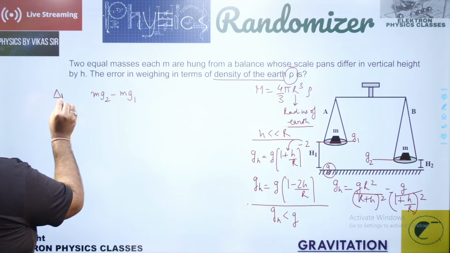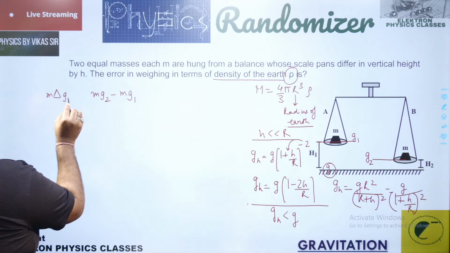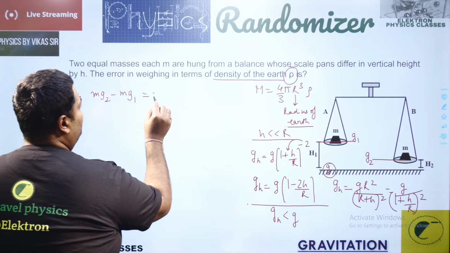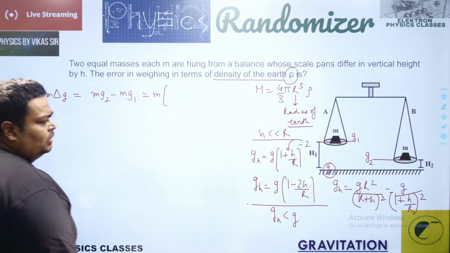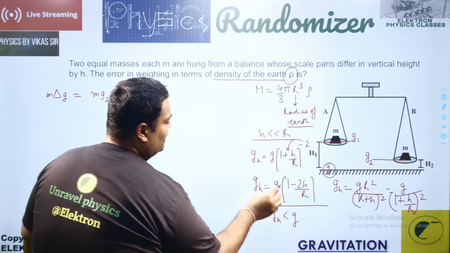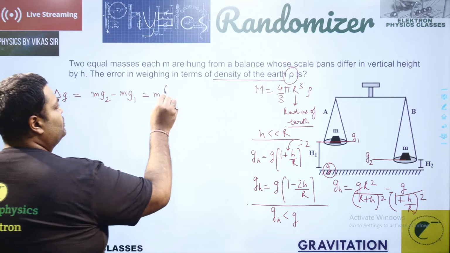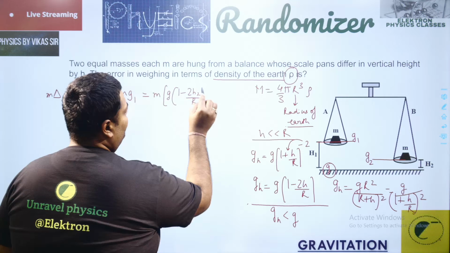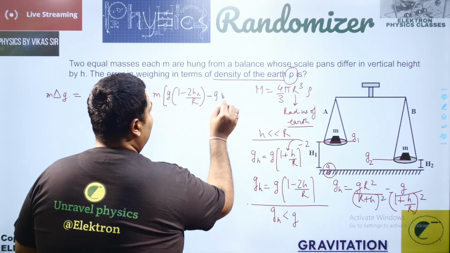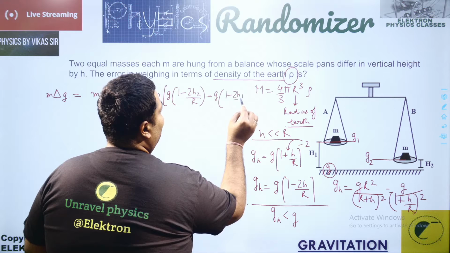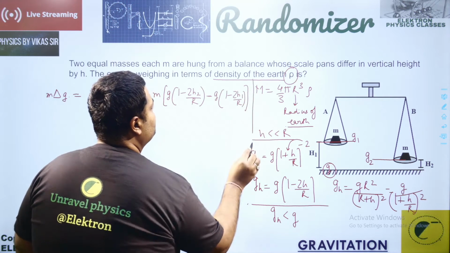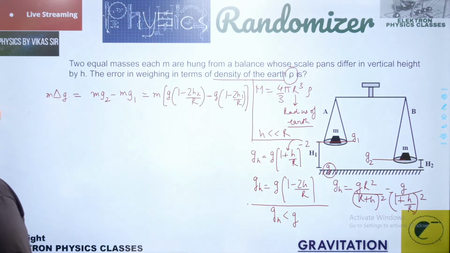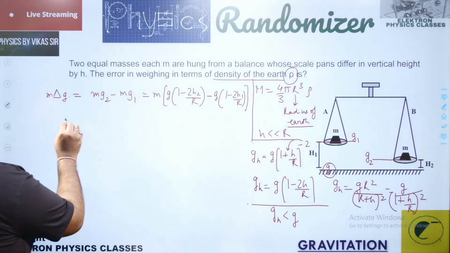That is m delta g, basically. There is no error in the measurement of the mass; there is an error in the measurement of g only. That is equal to m into g2 minus g1. How do we write g? g into 1 minus 2h2 by R, minus g into 1 minus 2h1 upon R, placing the values for g2 and g1 at this place and this place. Now I just need to reduce this expression to get my result.